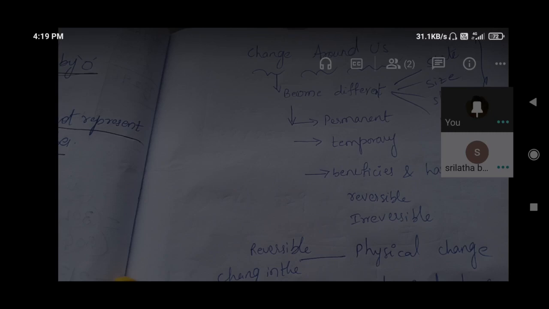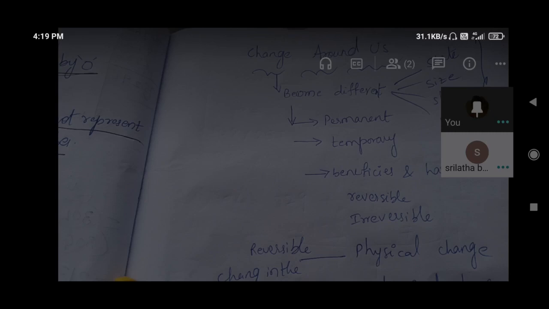That is also a physical change. Shape too: round, square, rectangle, circular. Change in shape and change in color. These are all the changes we can observe in our surroundings.